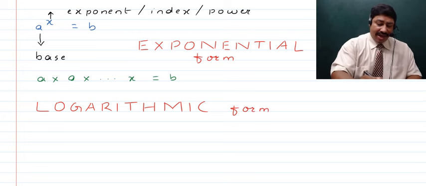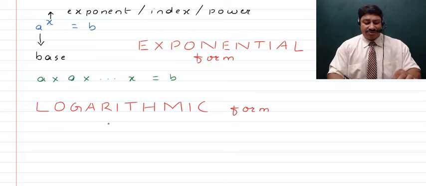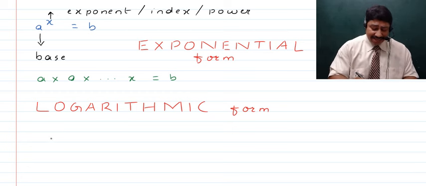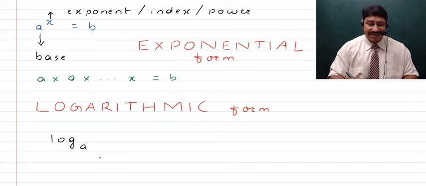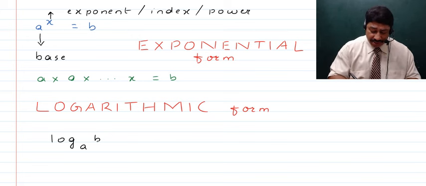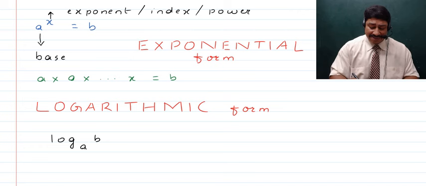Now if we want to write the above, that is a raised to the power x is equal to b, in the logarithmic form, then we will write it with the same base. That is, the base here was a, so the base will remain the same, and in a way you can say that the top entities exchange their positions, or in other words you will say that log b to the base a is going to become equal to x.